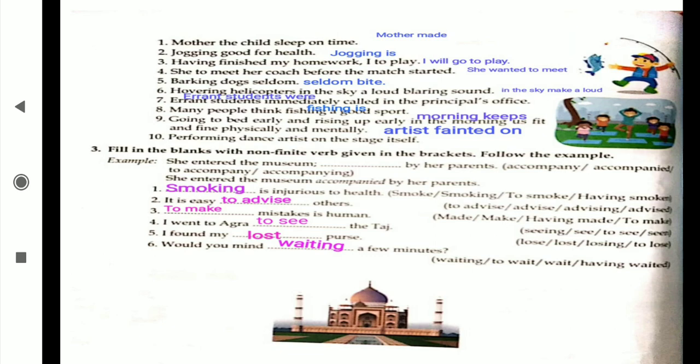Like that, you have to write the sentence correctly in the form of an answer. This fill-in-the-blank exercise, don't write in the notebook, only complete in the textbook. Smoking is injurious to health. It is easy to advise others. To make mistakes is human. I went to Agra to see the Taj. I found my lost purse. Would you mind waiting a few minutes?